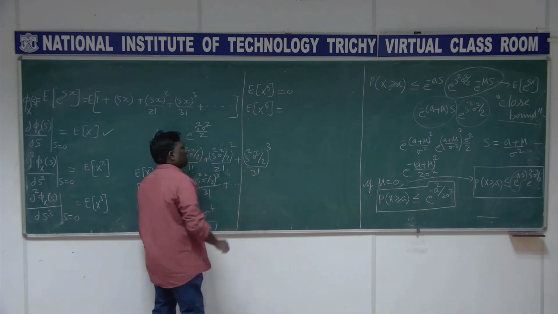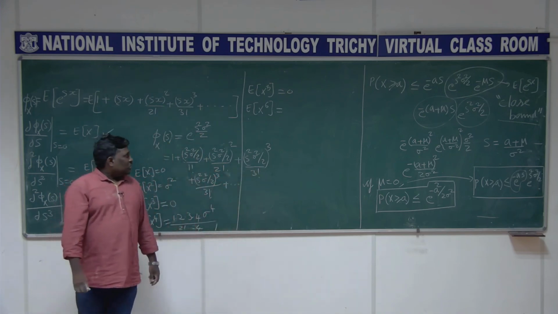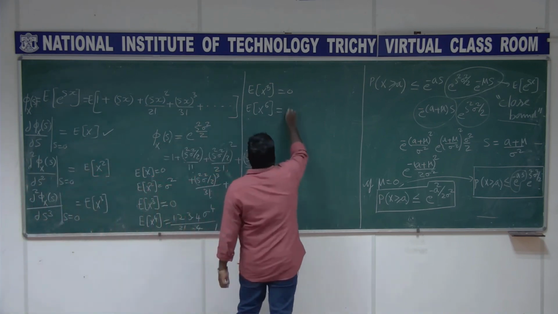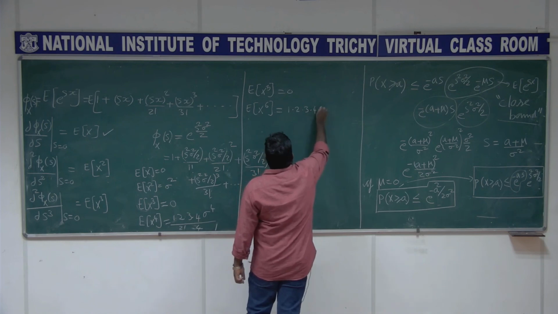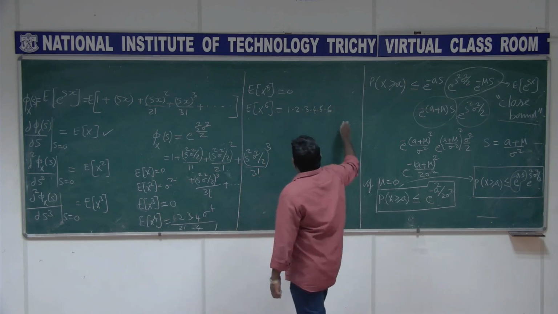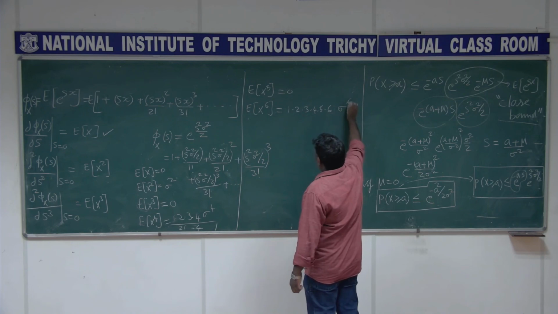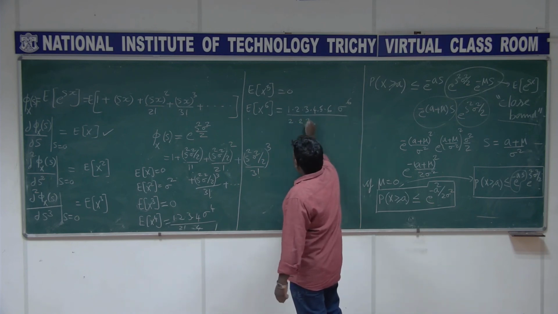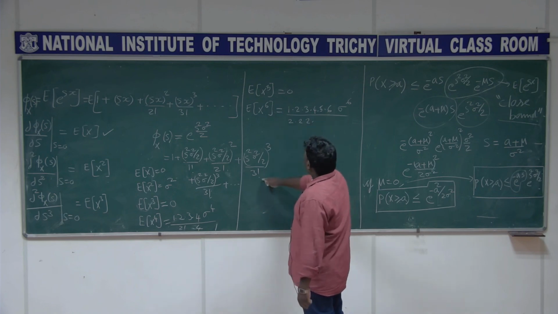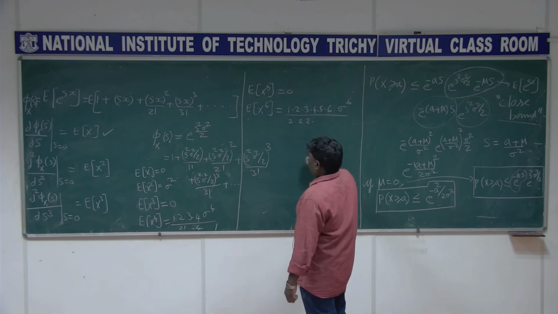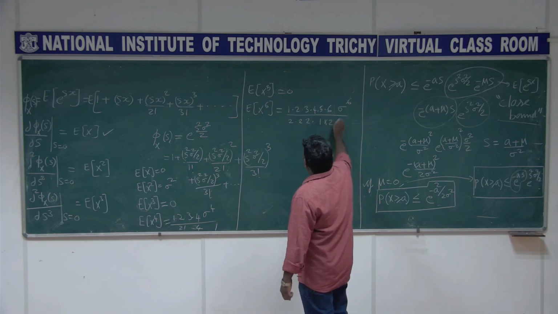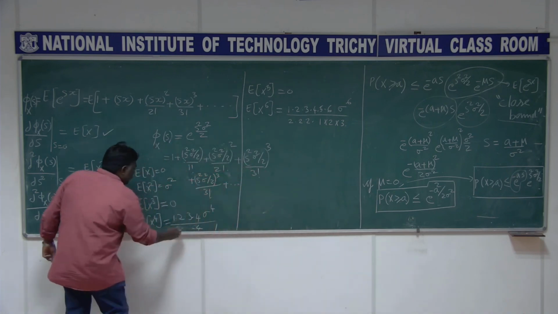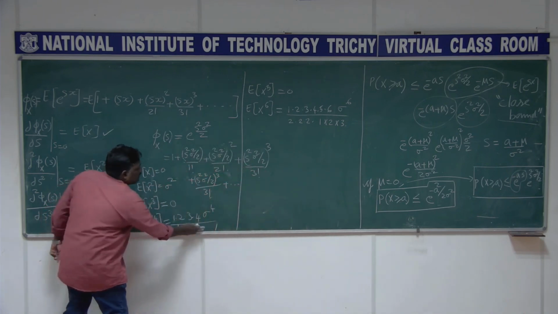So s power 6, so you will get 1 into 2 into 3 into 4 into 5 into 6, it is a 6 factorial, sigma power 6 will come by 2 into 2 into 2, and then here you have 1 into 2 into 3, and here it is 1 into 2, and this one I will write as 2 into 2.